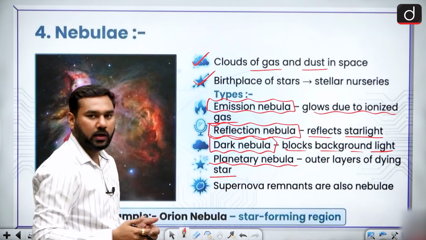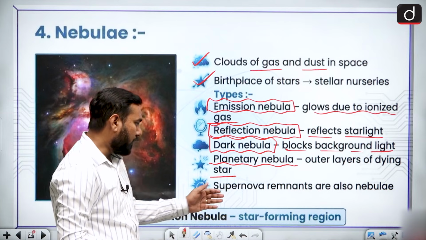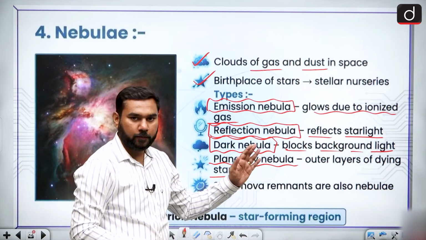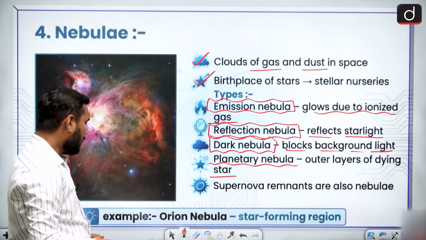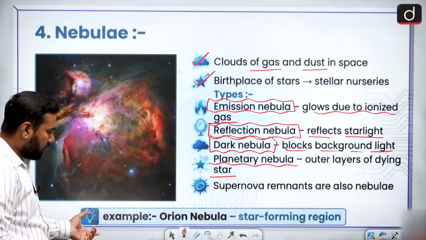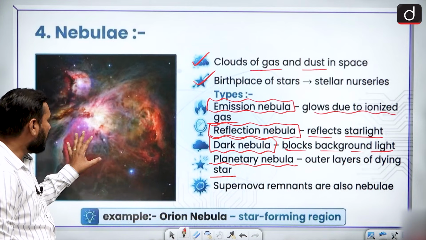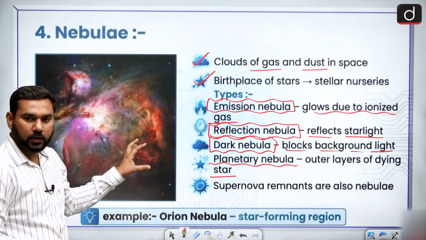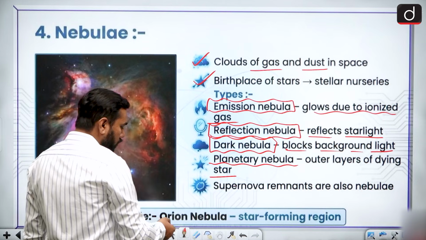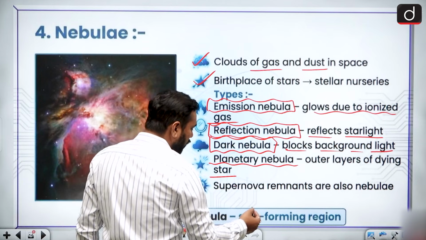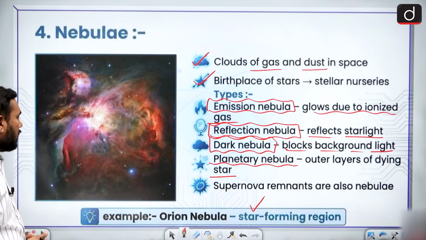So it is almost a dying star which is almost coming to the end of its life. And supernova remnants are also nebulae. So nebula is a part of your supernova remnants also. If we take an example of it, there is the Orion nebula, we know it. This is the image of your Orion nebula. We see it multiple times in our Instagram reels and many things. So this is called your Orion nebula, the star forming region. So this is the star forming region.